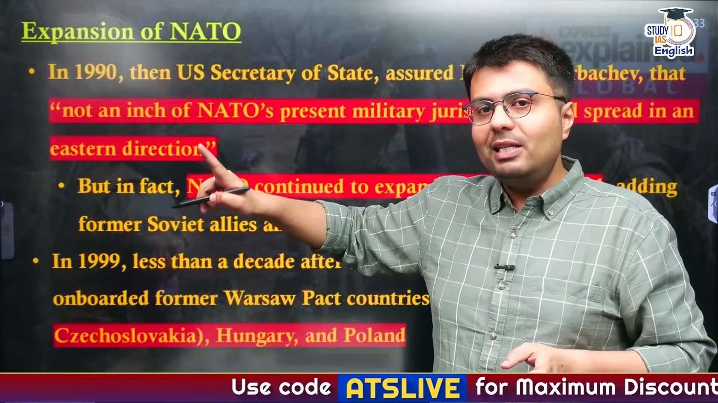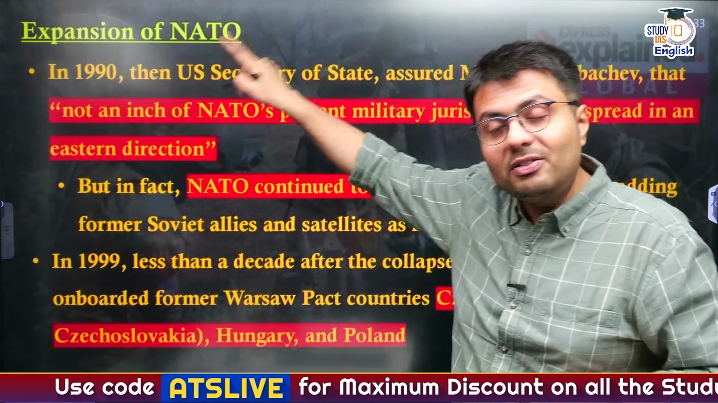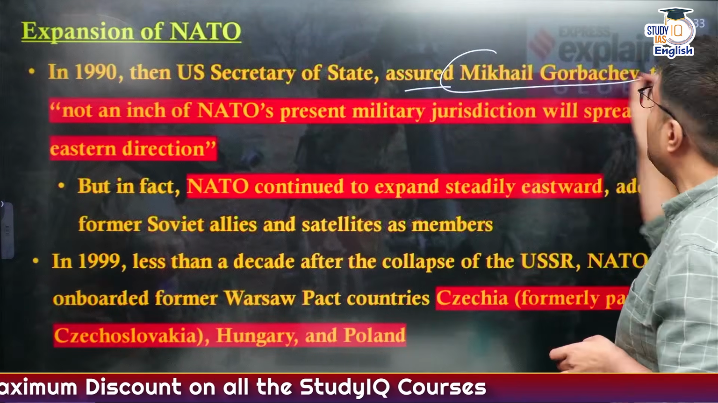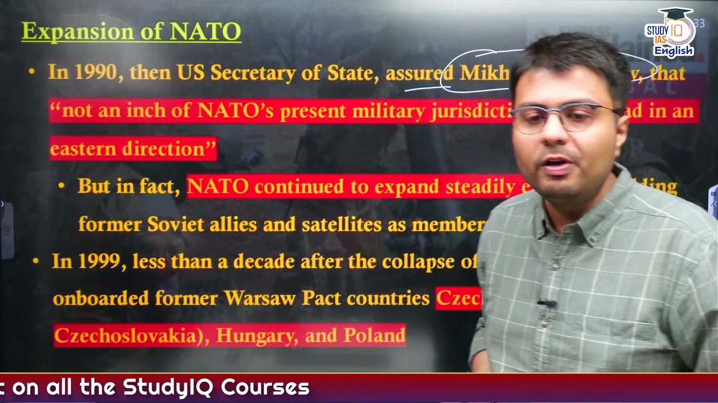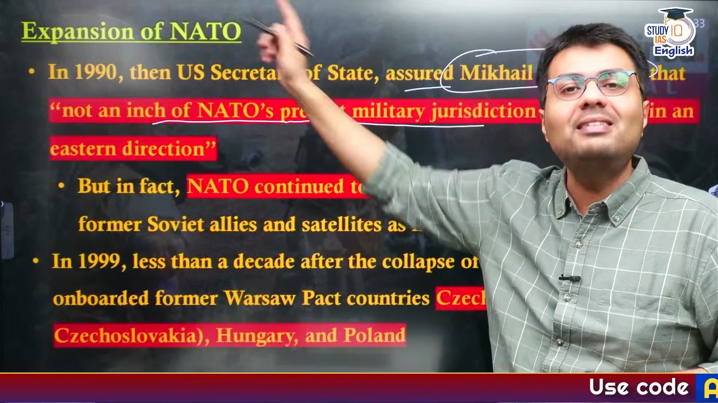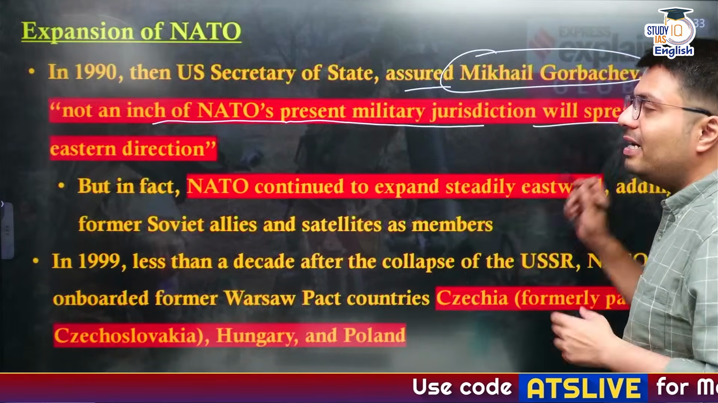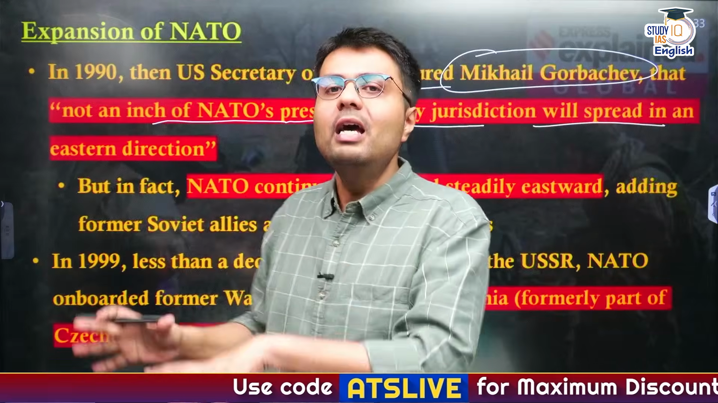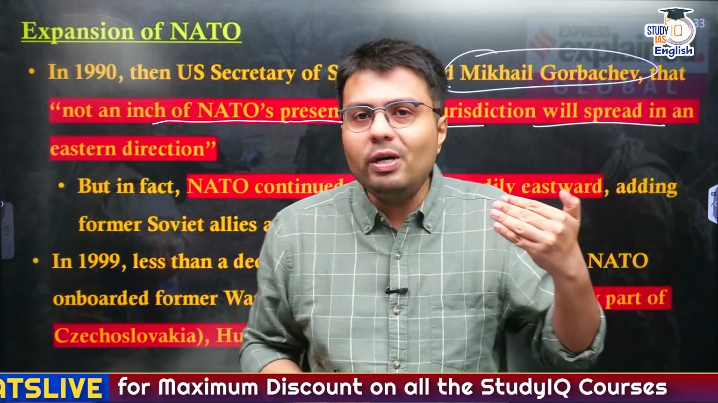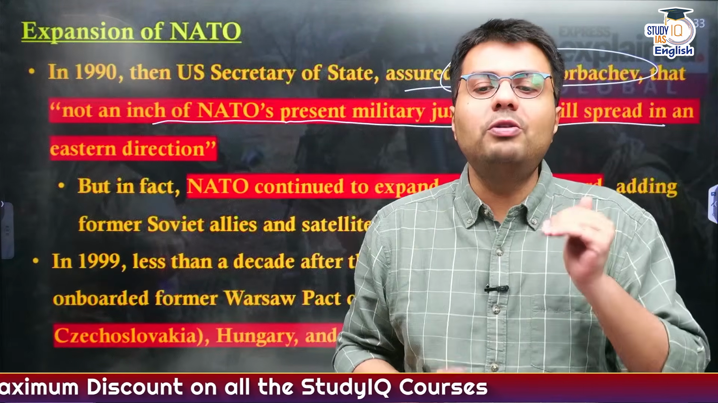Now, in 1990, the surprising aspect is that the then Secretary of State of the US government promised or assured the then ruler of USSR, Mikhail Gorbachev, that not an inch of NATO's present military jurisdiction, present meaning in 1990, will be spread in the eastward direction. So in a way, the US assured USSR back then that NATO won't expand eastwards and towards Russia.